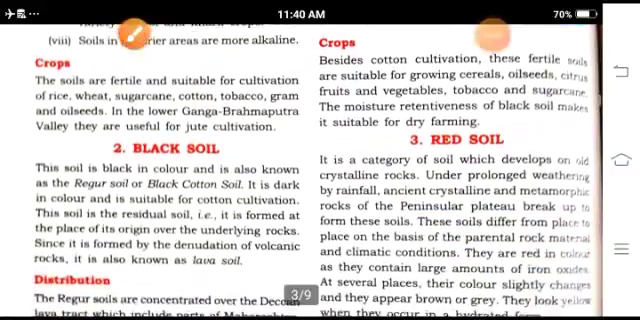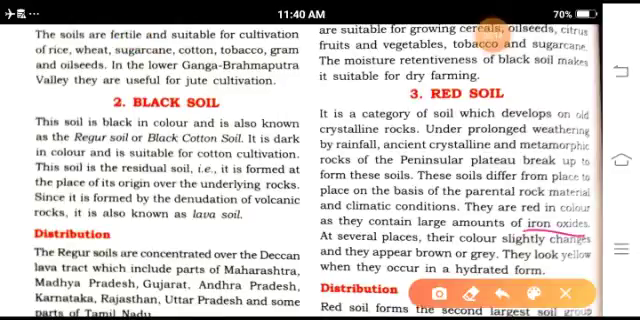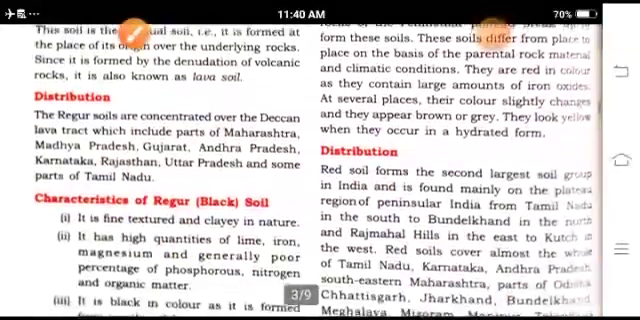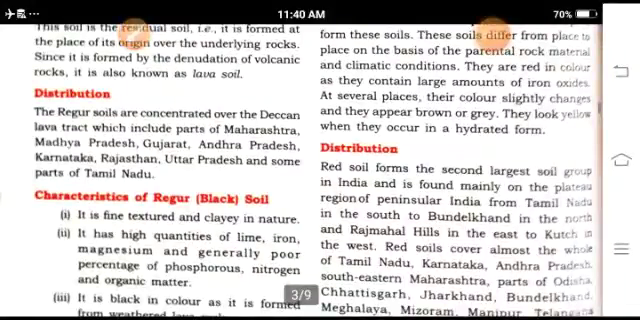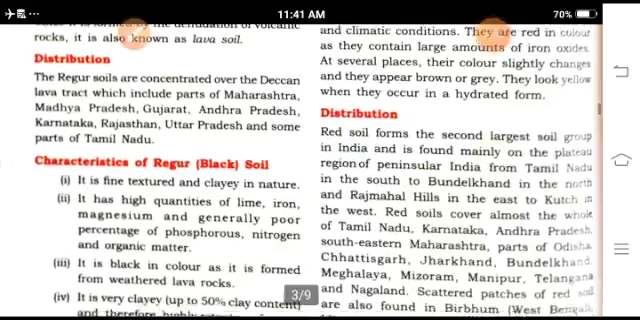Red soil: red soil is red in color due to the presence of iron oxide. Now the distribution of red soil. It is the largest soil group in India and is found mainly in the plateau region south of Bundelkhand and Rajmahal Hills, Tamil Nadu, Karnataka, Andhra Pradesh, southeastern Maharashtra, Odisha, Chhattisgarh, Jharkhand, Bundelkhand, Meghalaya, Mizoram, and Manipur. Characteristic of red soil: it is red in color, hence the name red soil.